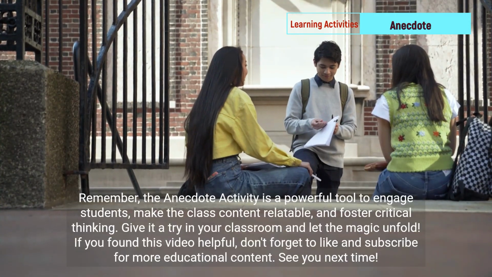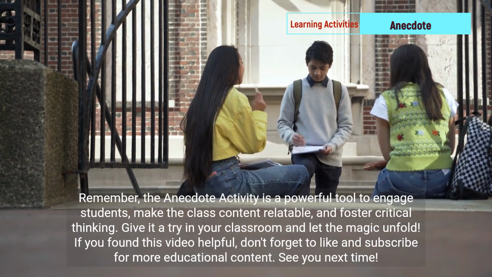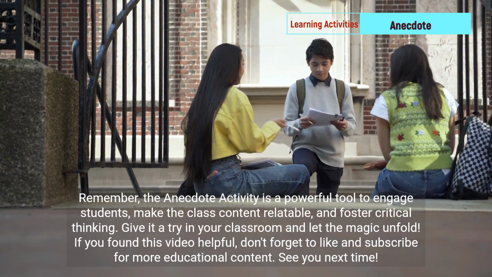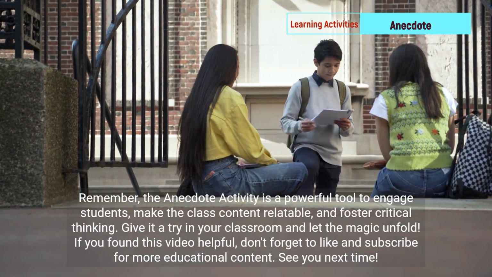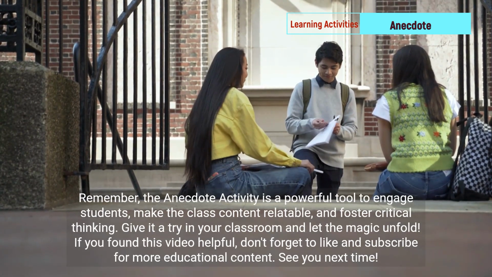Remember, the Anecdote activity is a powerful tool to engage students, make the class content relatable, and foster critical thinking. Give it a try in your classroom and let the magic unfold.